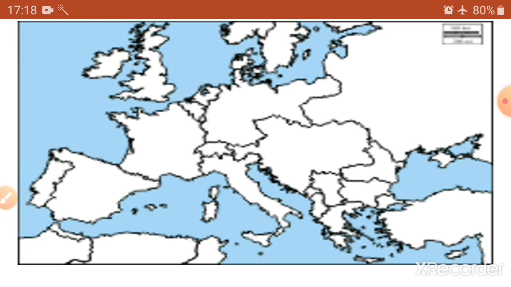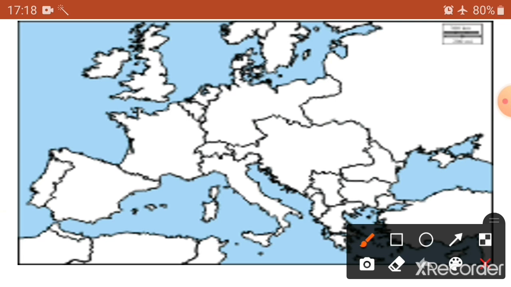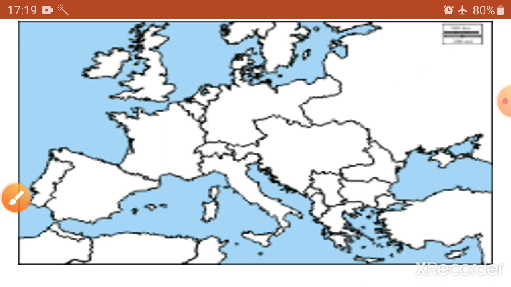I'll take Ottoman Empire. Where is it? Yeah, here. So what are you going to do? You're going to draw this arrow. I have done it inside the map, but this arrow will be drawn outside. Don't draw it within the map. There's no space over here for me, so I'm finding it difficult, and I've written in short Ottoman Empire, but you're going to write the full name, Ottoman Empire. So I'll delete it.